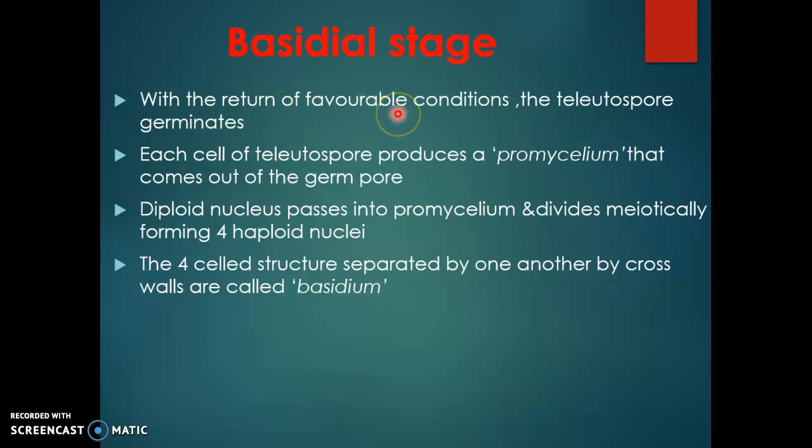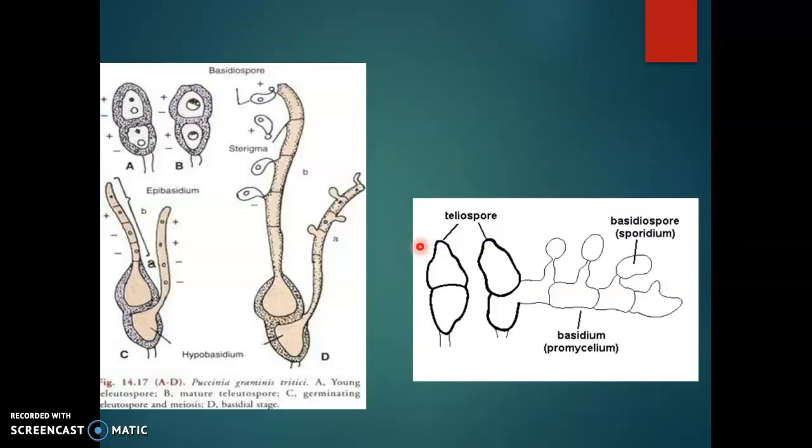With the return of favorable conditions, the teliospores germinate. Each cell of the teliospore produces a promycelium that comes out of the germ pore. The diploid nucleus passes into the promycelium and divides meiotically, forming 4 haploid nuclei. The 4-celled structure, separated from one another by cross walls, is called the basidium. So this is the first stage of the teliospore. Here we can see the bicelled teliospore with dikaryotic nuclei in each cell, one plus and one minus. Later in the growing season, the 2 nuclei fuse together and form a diploid nucleus.